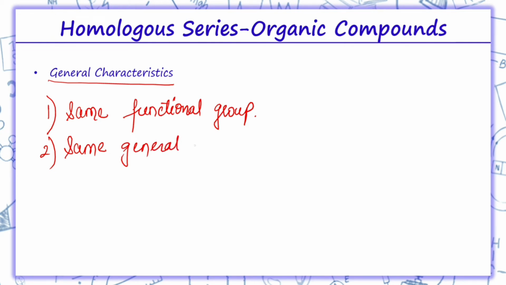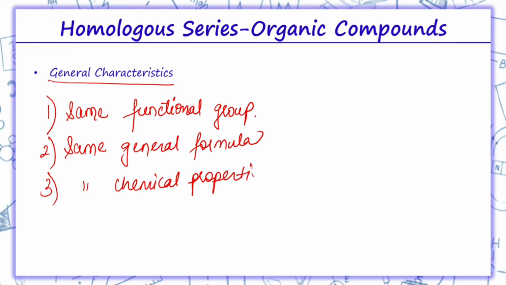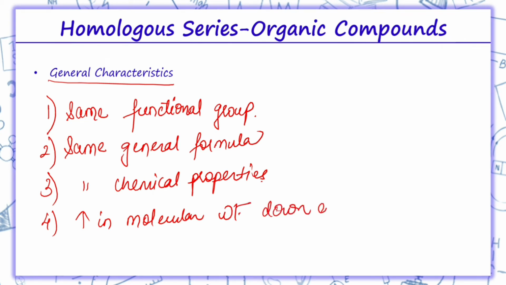In alkanes we were applying the same general molecular formula and obviously they are belonging to the same series, so they have the same chemical properties, but yes, they differ in their physical properties. And obviously as we were moving down, there was an increase in molecular weight down a series. So these are certain characteristics of a homologous series.